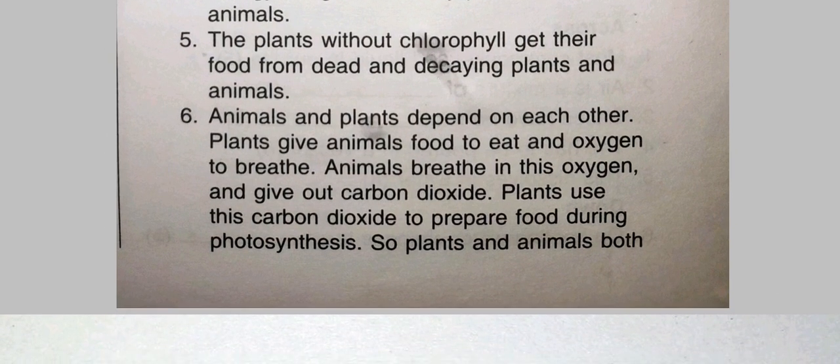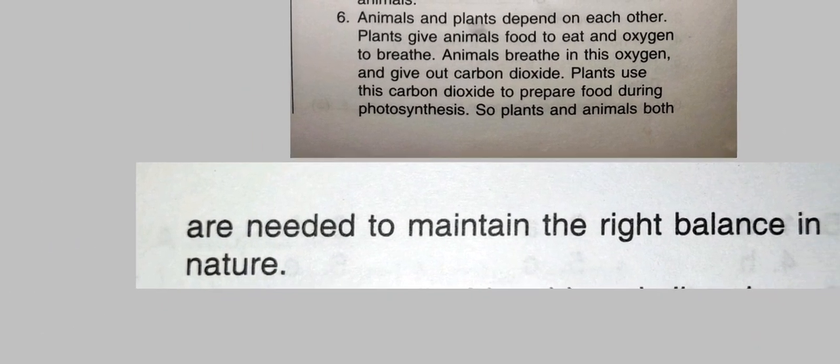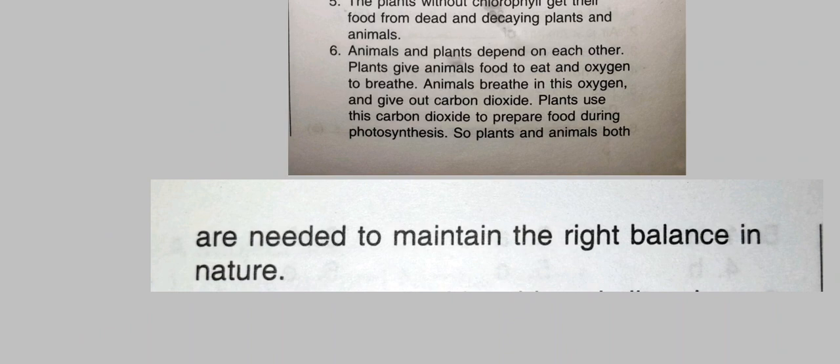Sixth question, a balance between plants and animals is essential. Why? Why should there be a balance between plants and animals? Animals and plants depend on each other. Plants give animals food to eat and oxygen to breathe. Animals breathe in this oxygen and give out carbon dioxide. Plants use this carbon dioxide to prepare food during photosynthesis. So plants and animals both are needed to maintain the right balance in nature.